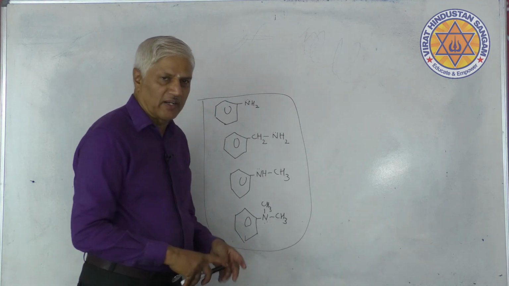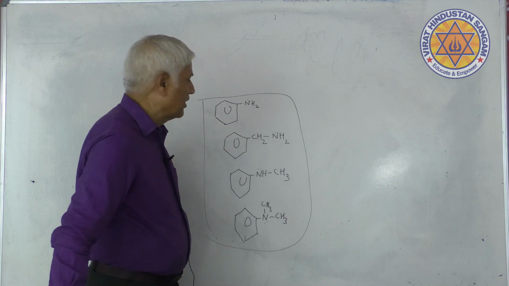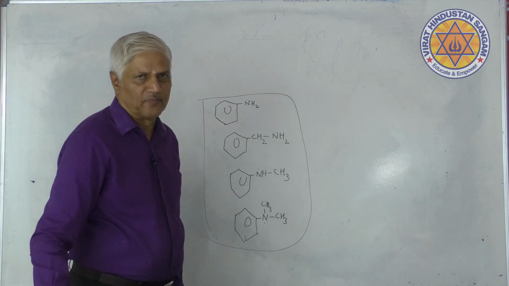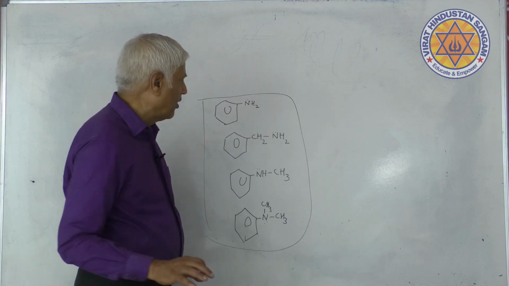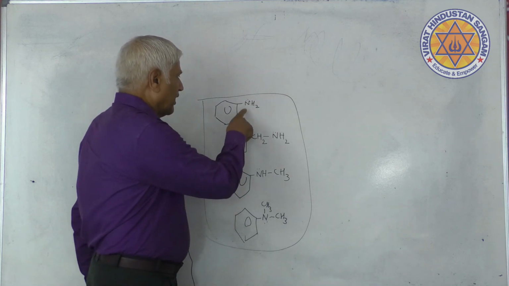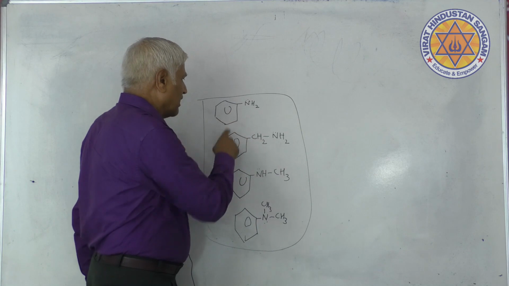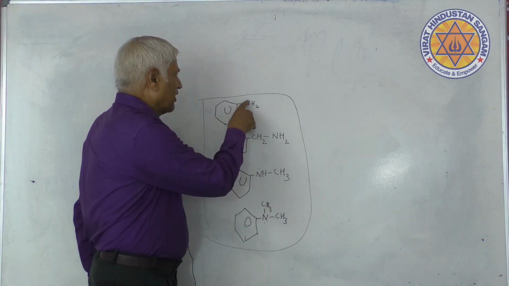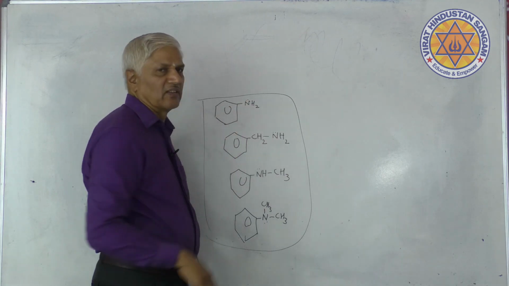So the question is, which of them is the strongest among the 4? I will give you a small hint. When the nitrogen atom is directly linked to the benzene ring, the lone pair electrons get involved in the resonance.